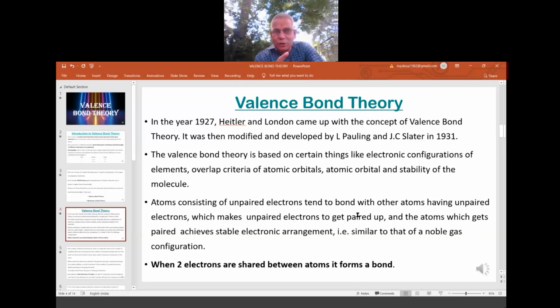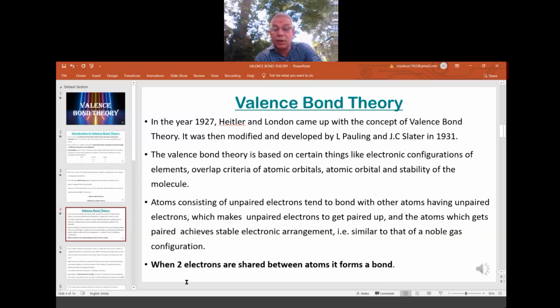Either hydrogen will go for one more hydrogen for pairing, or one hydrogen will go for a chlorine, or chlorine goes for one more chlorine, again pairing. That means the unpaired are becoming paired, so that stability is achieved. So this is point number one, about electronic configuration, where unpaired electrons want to pair up.